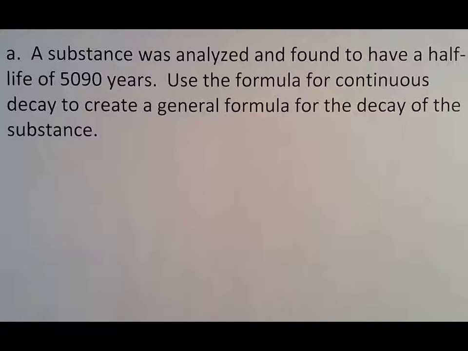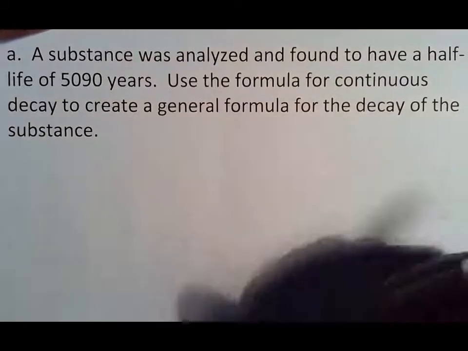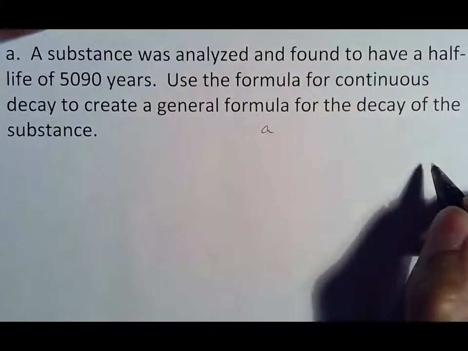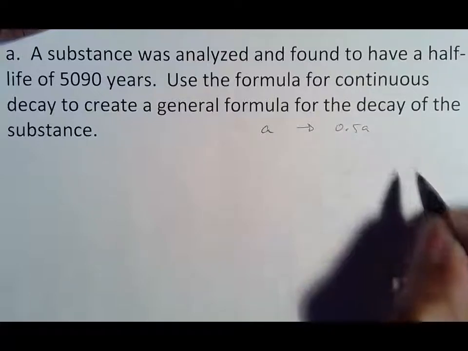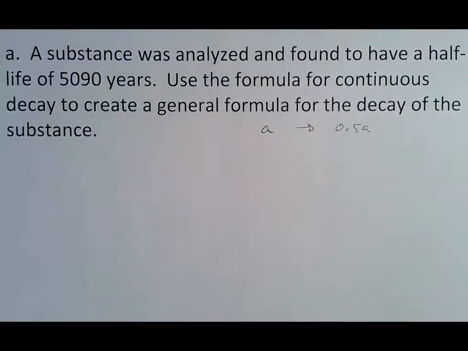So a substance was analyzed and found to have a half-life of 5,090 years. Use the formula for continuous decay to create a general formula for the decay of the substance. Now, half-life means that if A is our starting point, then we are going to 0.5A. That is the essential key of what you need. So make sure you write that down. Make sure you highlight that as your connection between your starting point and your half-life.